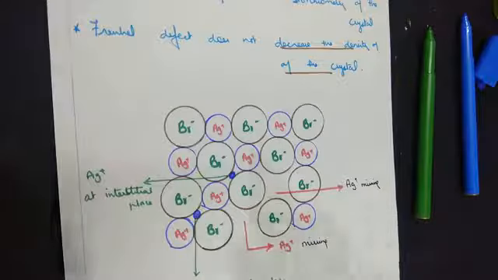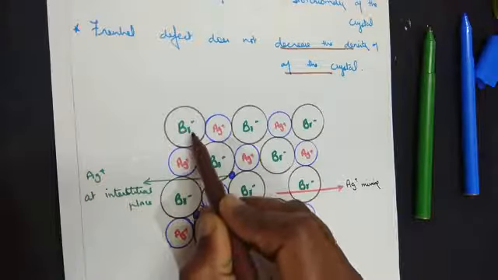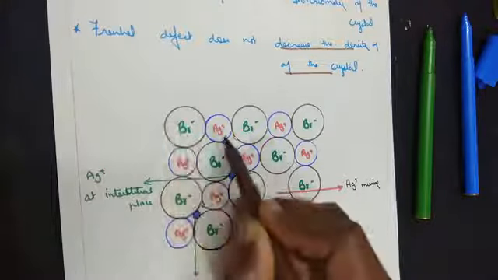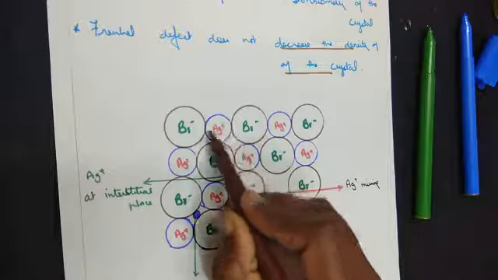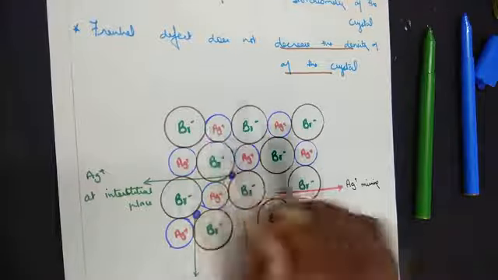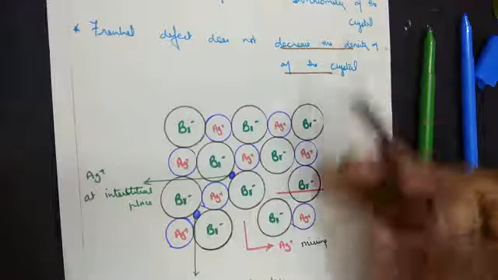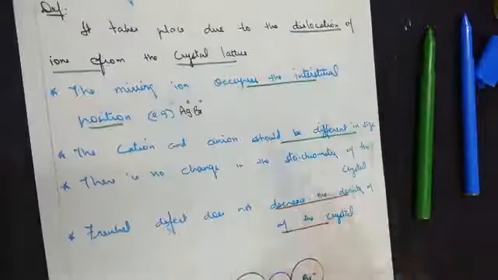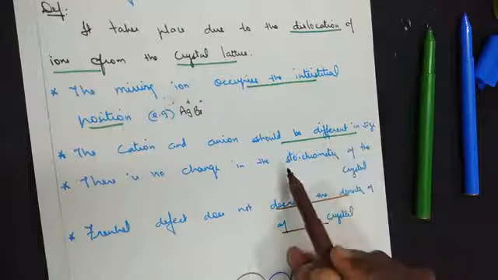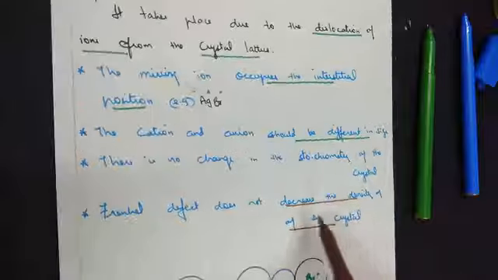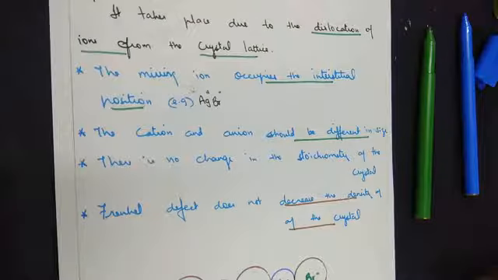So if you look at this structure, Br minus is an anion. Its appearance is bigger. Ag plus is a cation, so the size is smaller here. I have arranged it like Br minus, Ag plus, Br minus. The crystal structure is taken. Now you understand the size, you understand the stoichiometry ratio, you understand why it does not decrease the density.